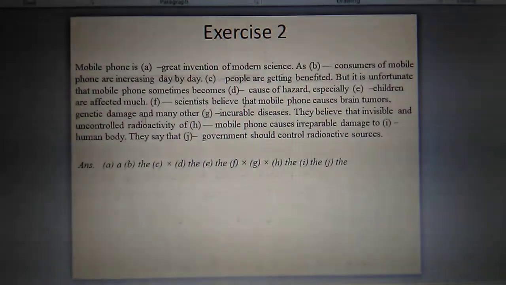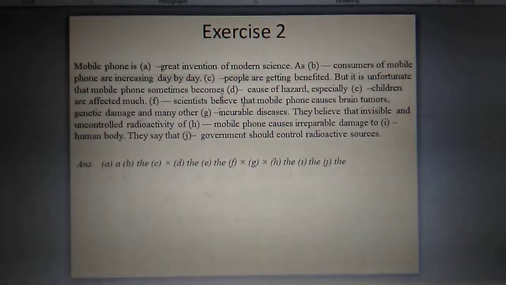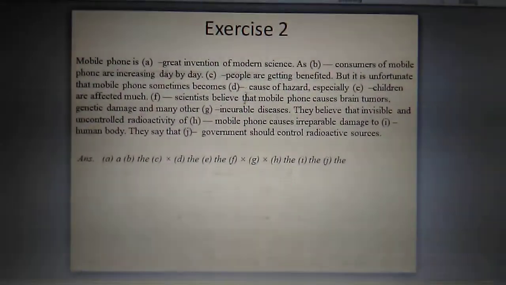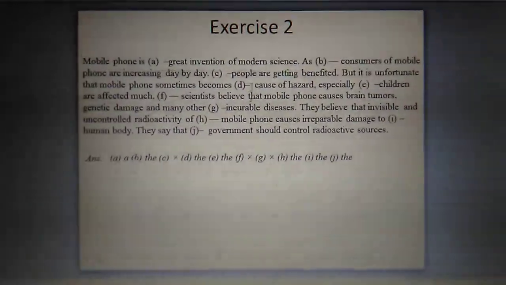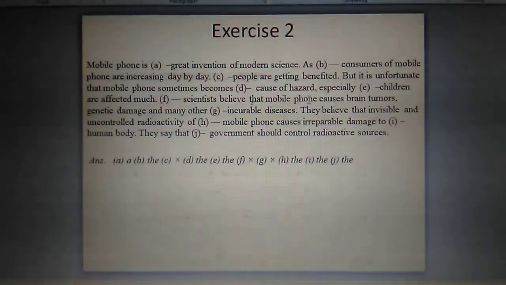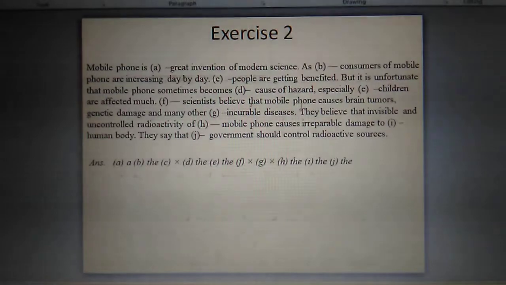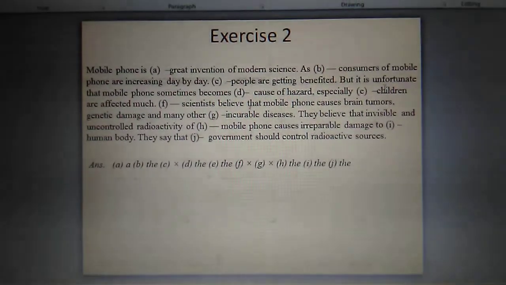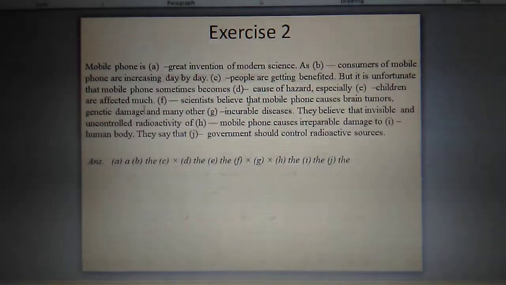Okay, but it is unfortunate that mobile phones sometimes become cause of hazard. Here it will be the, because the plus verbal noun, the plus noun plus of. Especially the children. Here we mean the children, definitely, that is why the will be here. Are affected much.